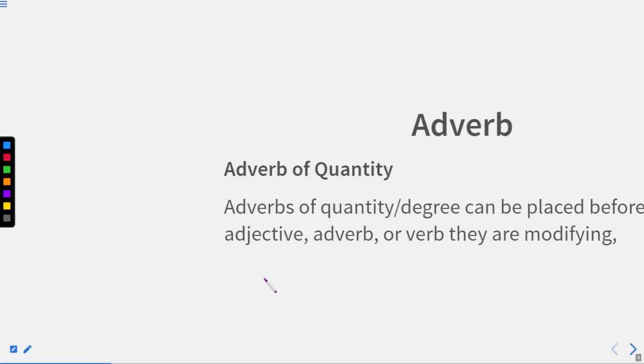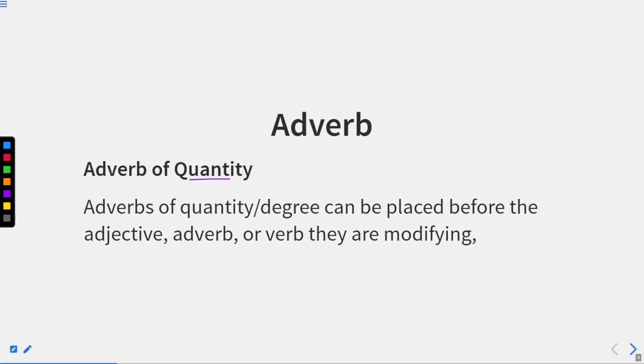Now, adverb of quantity. What happens when we read adverbs of manner, place, time? They will not just come after the verb. If there is an object, they will come after that particular object, though they are qualifying the verb. They will be far from that verb if there is an object in between. But in this case, it will be near to that particular word which it is qualifying.